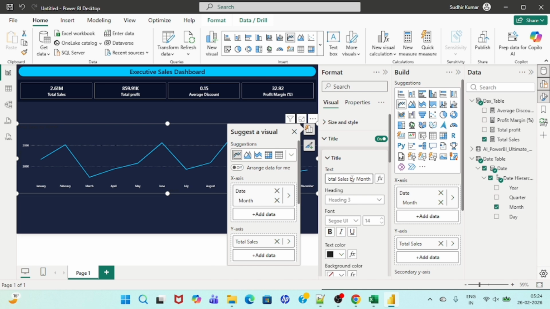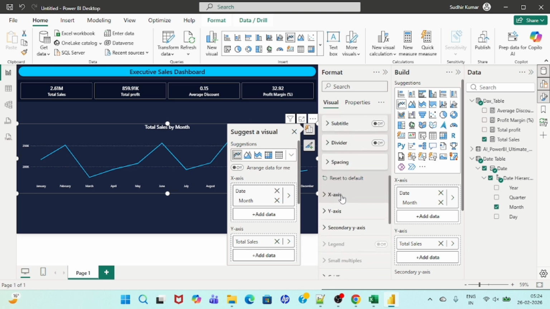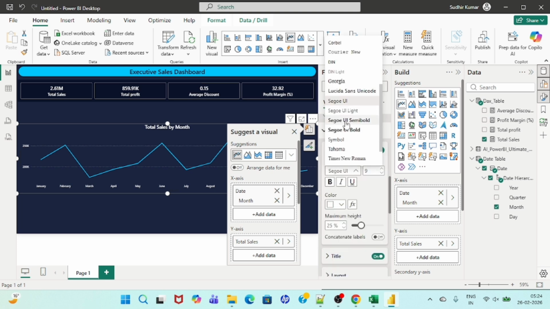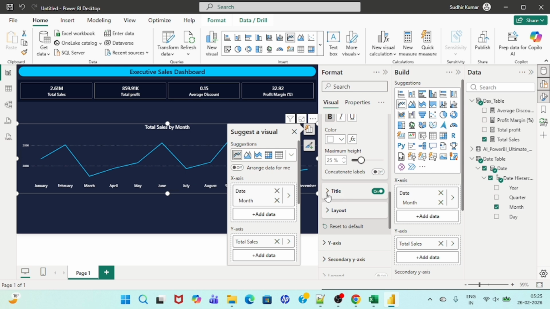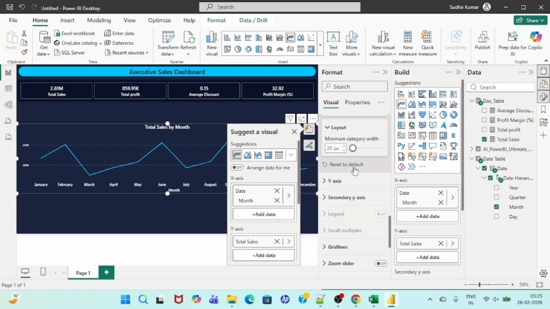Total sales amount by month, done. Okay, we have to select this one, 15, bold and white, so that it would reflect. Now let's make it middle. Now similar for the x-axis, let's work upon this. So this would be 12, bold, color is white. Okay, title, this standard one, bold, and it should be white. Okay, now layout, it is okay.